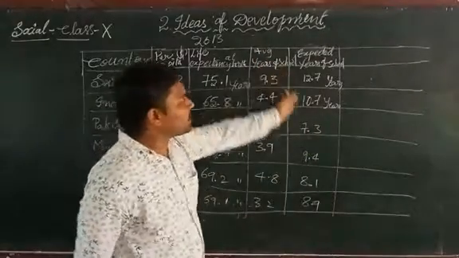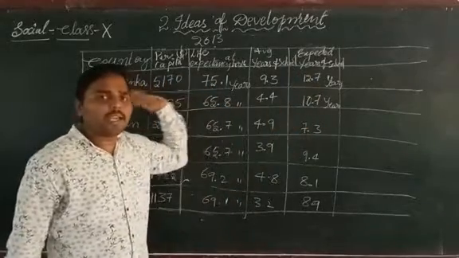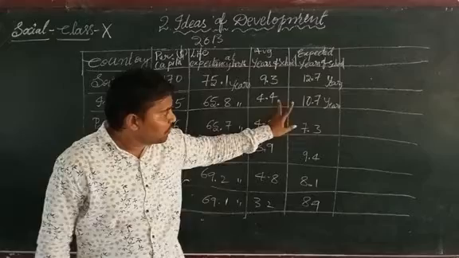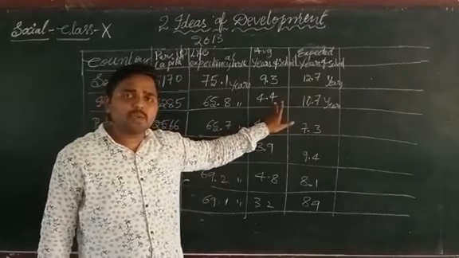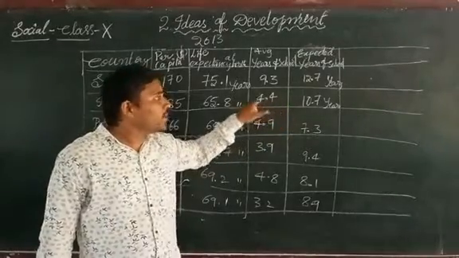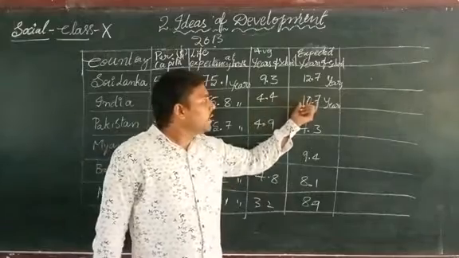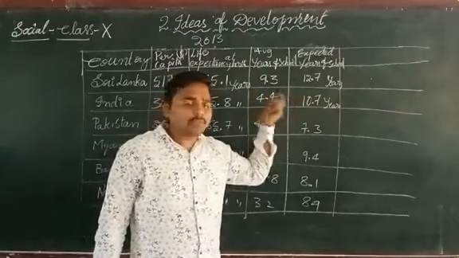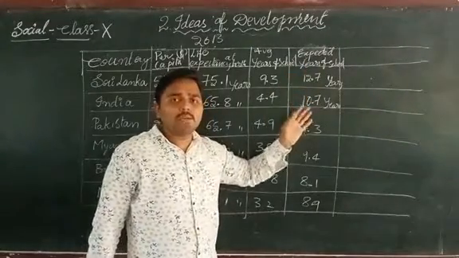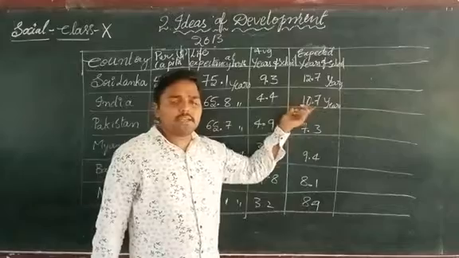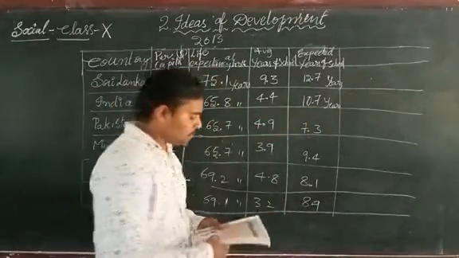Okay, these are the expected years of schooling in the countries. If you see the variation between the average years of schooling provided in our country, which is only 4.4 years, and suppose we want to reach the expected years of schooling, we have to increase by 6 years. It is around 6 years of schooling that we have to increase in India.